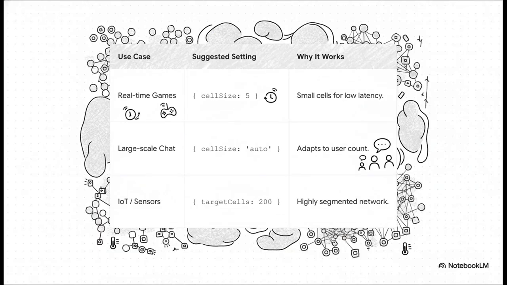For example, if you're building a real-time game, you'd want to set it up for very small, tight cells that keep the latency as low as humanly possible. Or, building a huge chat app? Just set the cell size to auto and let the system handle everything for you. What about an Internet of Things network with thousands of sensors? You can tell it to create tons of tiny cells to keep all that sensor data nicely segmented.